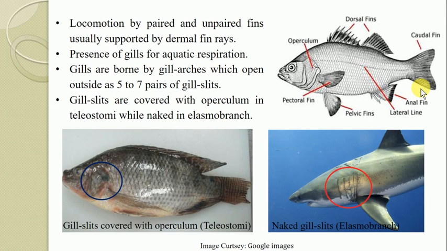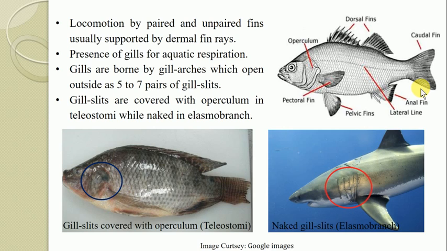Then for respiration, the presence of gills is a highly developed feature in the fishes, and this is for the purpose of aquatic respiration. But additional accessory respiratory organs may be present. Means the primary organs of respiration are the gills in almost all the fishes, but in addition to the gills there are several accessory organs also.